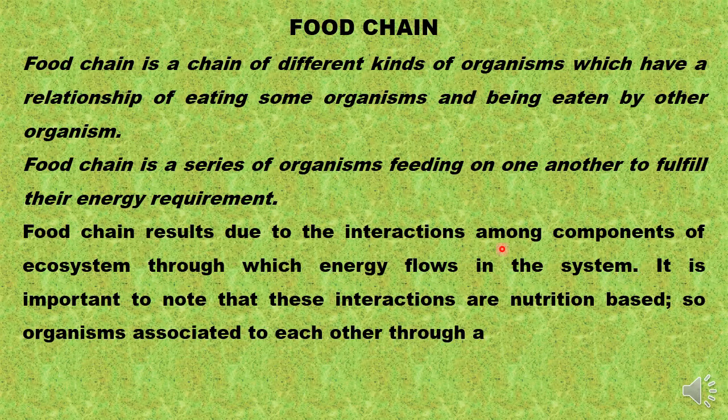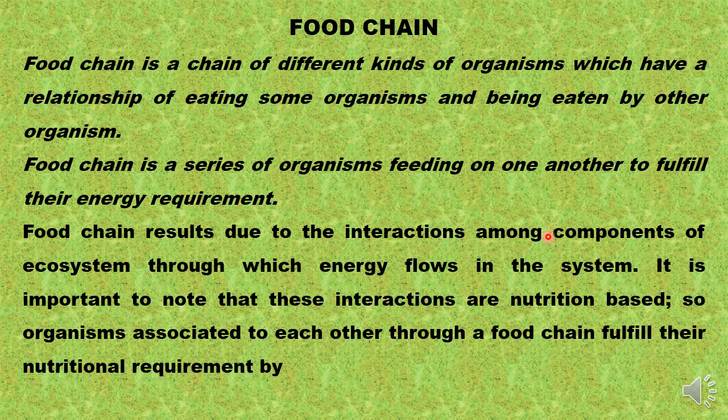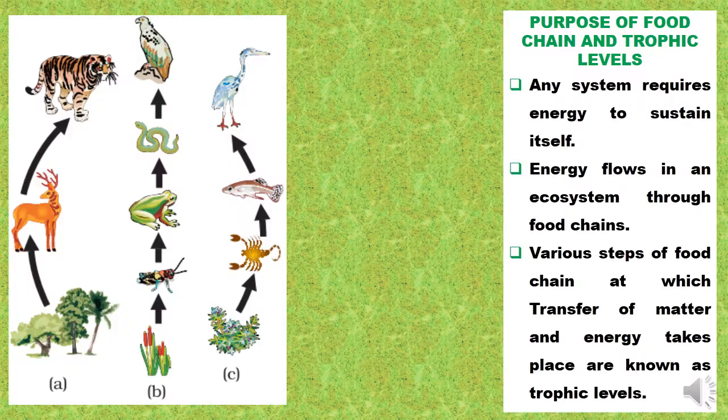This point is very important, children, because this is happening to make the flow of energy possible, and without energy no system can sustain. So it is important to note that these interactions are nutrition based. Organisms associated with each other through a food chain fulfill their nutritional requirement by eating each other. Now let us learn some more attributes of this.